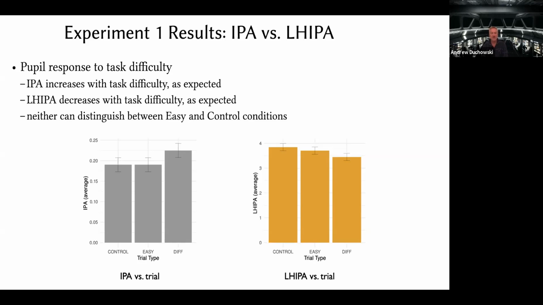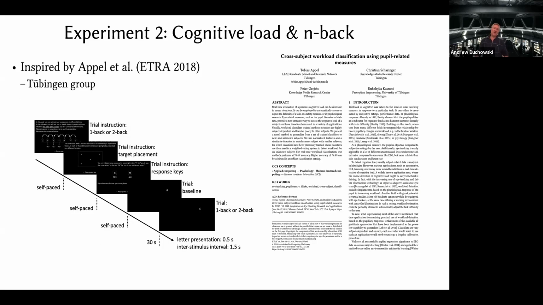Neither can distinguish between easy and controlled tasks. However, that's not necessarily a bad result, because in a sense, not much is happening cognitively in the easy task. And so the distinction between those two and the control, where nothing's happening, is not so dire. All right, so really the innovations beyond the technical innovations, our paper introduces two additional tasks.